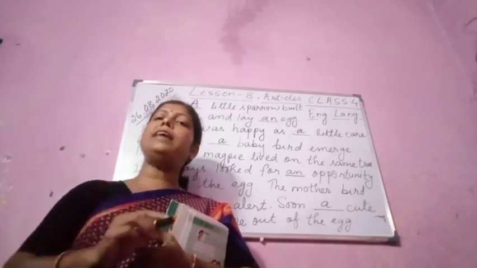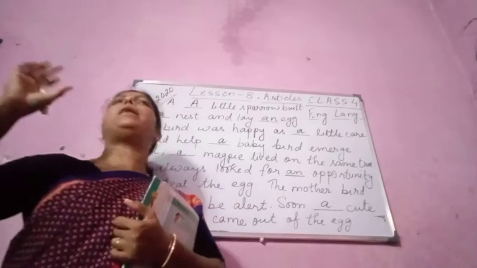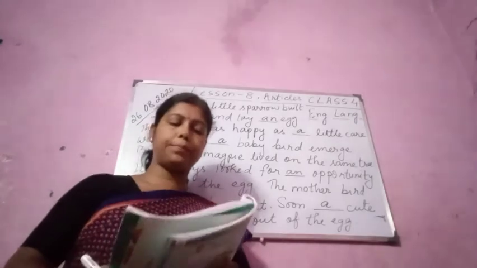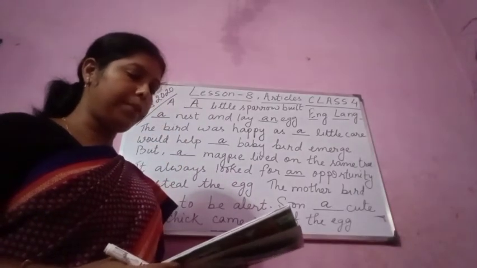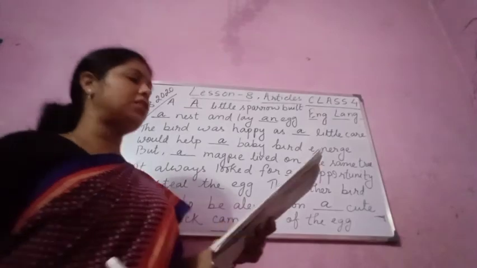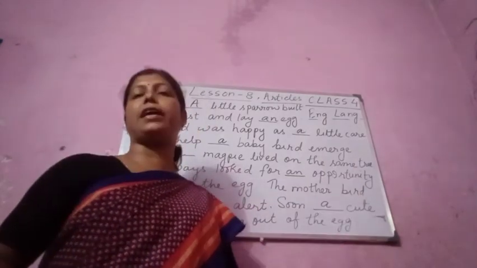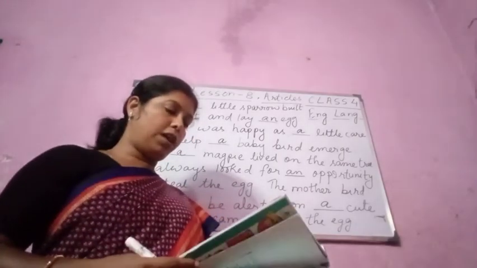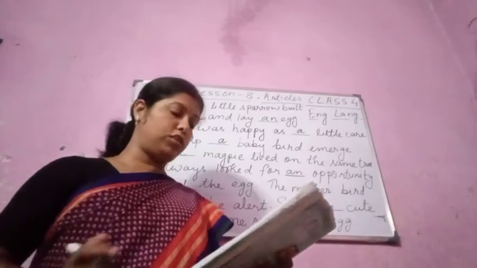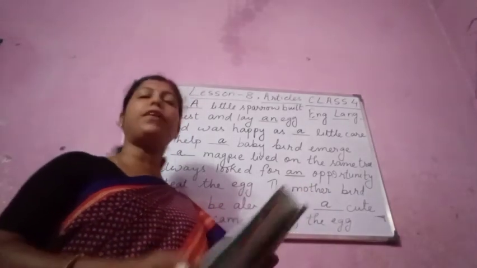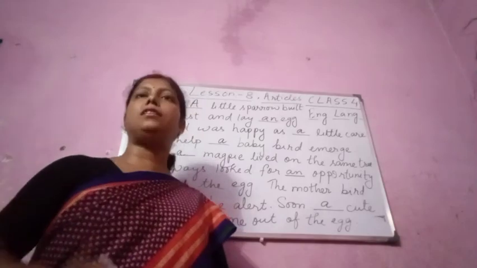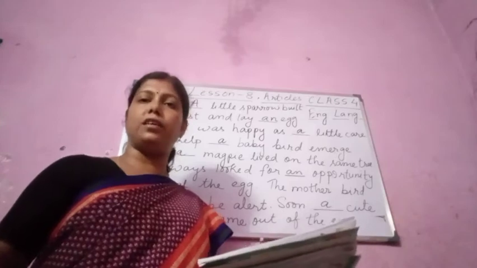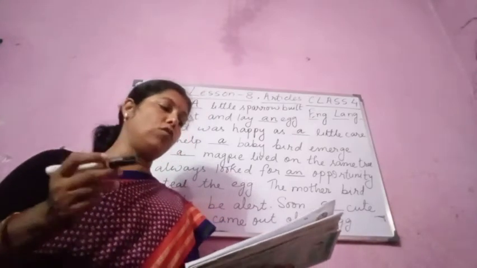The is a definite article when we are talking about something very particular, something very specific. It refers to a specific person, place or thing. There are some more places where we use the. Let us talk about the use of the with nouns that are one of a kind, like the sun, the earth. We are talking about the solar system. So we use the with nouns that are one of a kind.